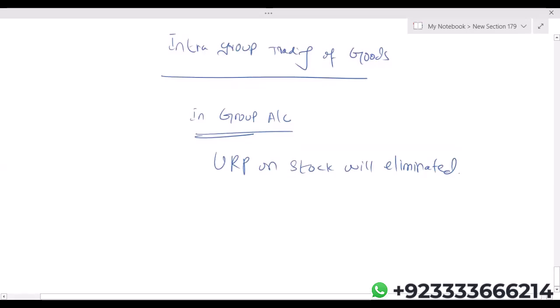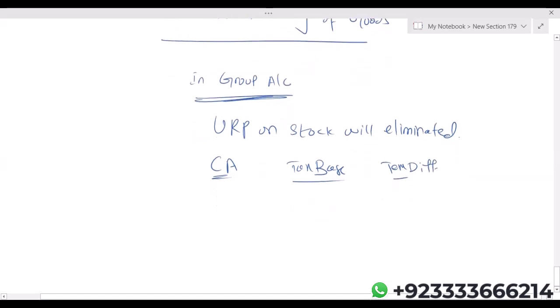Now what happens in group accounts? We have eliminated the unrealized profit from the stock. So: carrying amount, tax base, temporary difference, inventory.